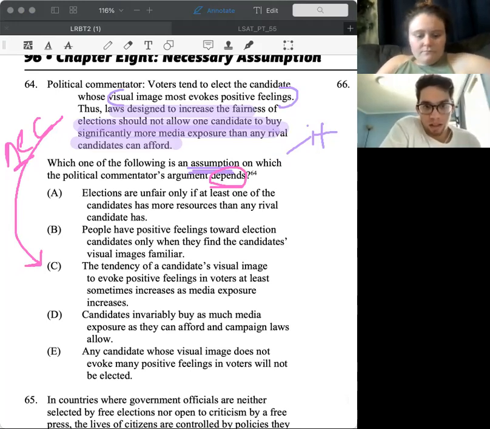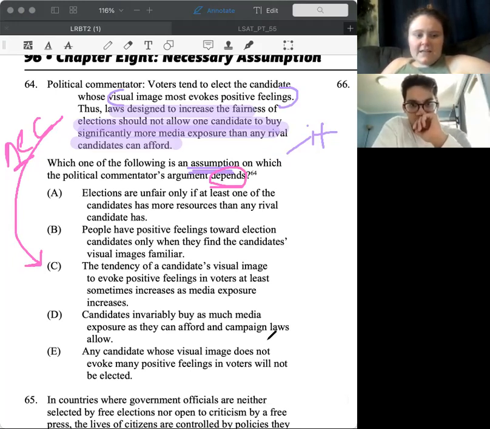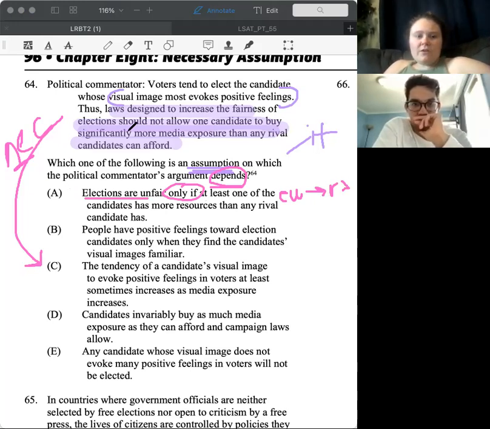Okay, so elections are unfair only if at least one of the candidates has more resources than any rival candidate has. Is that needed? I don't think so, because it says at least one. What this is saying is that elections are unfair only if, so if elections are unfair, that means one candidate has more resources than the other. No, that doesn't need to be true in order for the idea that these laws should not be allowed. So we can cross that one off.